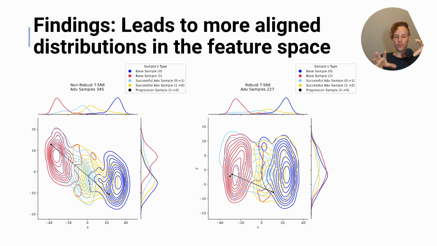Now, it's very hard to show this on a 2D plot, but we believe that in a higher dimensional space, let's say 1,000 features, we will actually see the adversarial domain and the base domain converge towards one robust domain. And the model starts projecting all samples onto this robust domain.